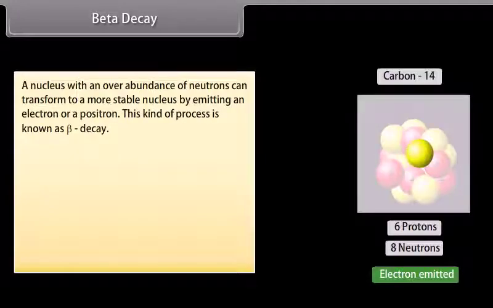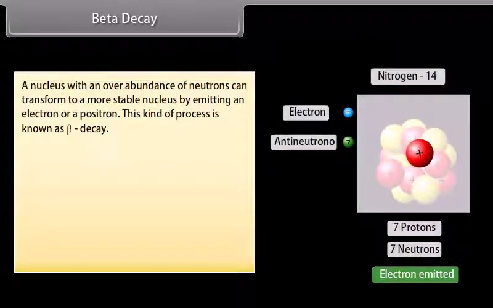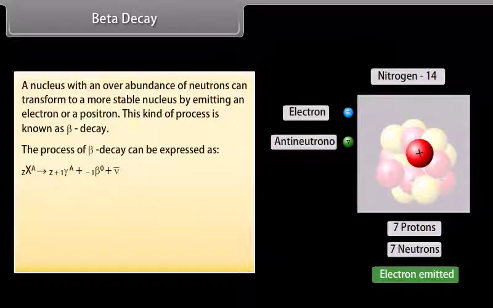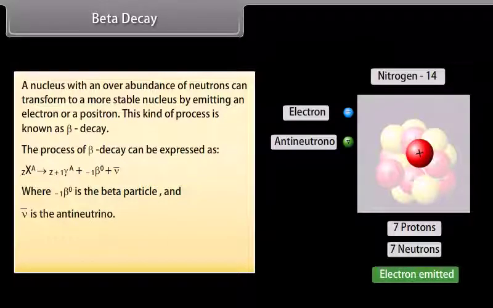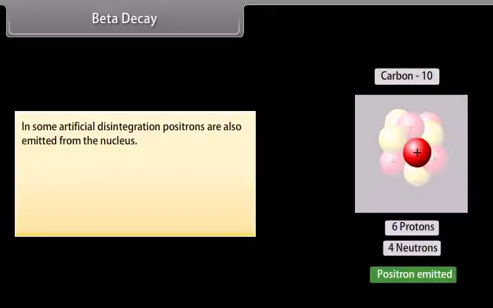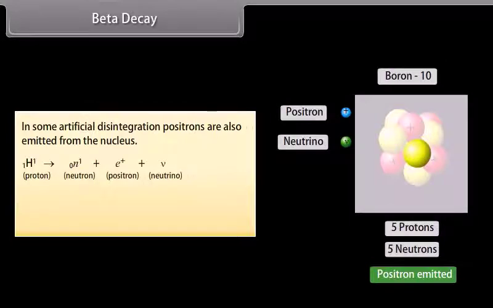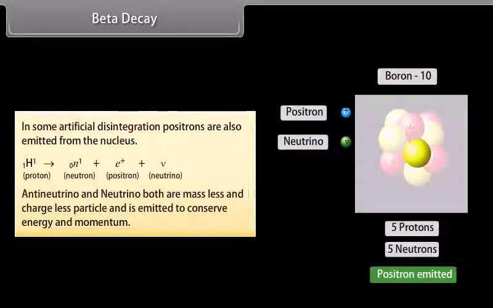Beta decay. A nucleus with an overabundance of neutrons can transform to a more stable nucleus by emitting an electron or a positron. This kind of process is known as beta decay. This process of beta decay can be expressed as follows, where e is the beta particle and ν is the antineutrino. For example, in some artificial disintegration, positrons are also emitted from the nucleus. Antineutrino and neutrino are both massless and chargeless particles and are emitted to conserve energy and momentum.